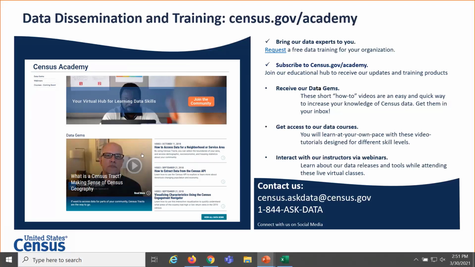census.gov/academy. Another learning opportunity from this particular resource is the Data Dissemination Specialist. If you're interested in getting local or specialized training, we have data dissemination specialists that are located throughout the country that cover your local area, and you can request the training free of charge. Just email us at census.askdata@census.gov or 1-844-ASK-DATA.